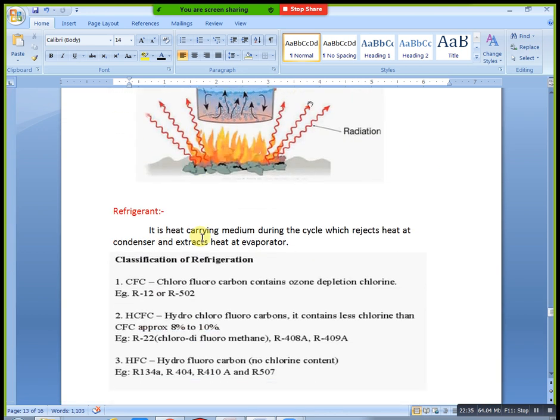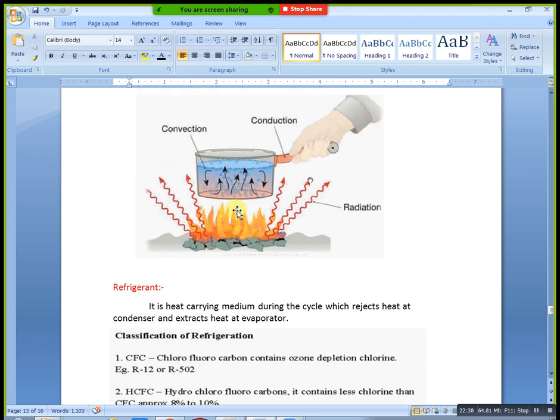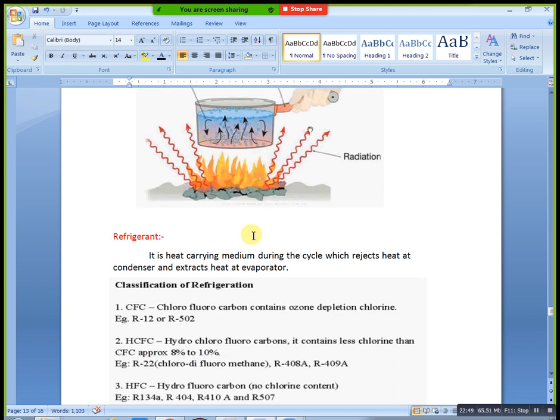What is a refrigerant? Refrigerant is one of the heat carrying mediums. It is a heat carrying medium during the cycle which rejects heat and condenses at the condenser, and extracts heat at the evaporator. For example, take the refrigeration cycle.